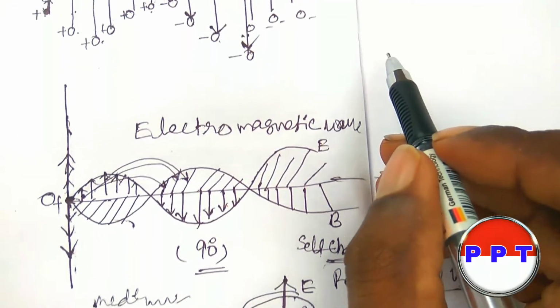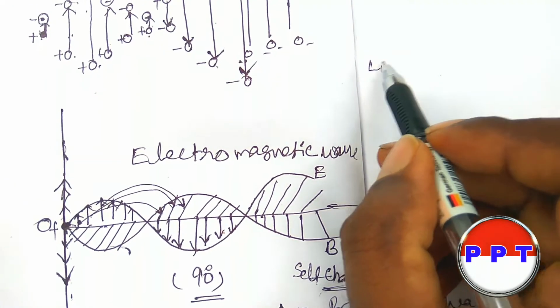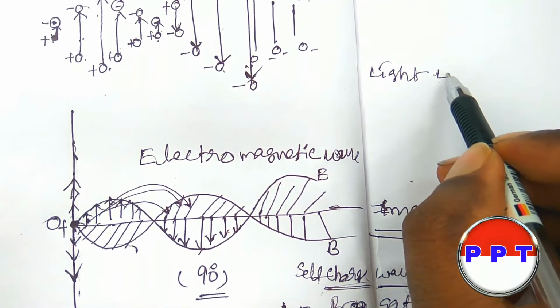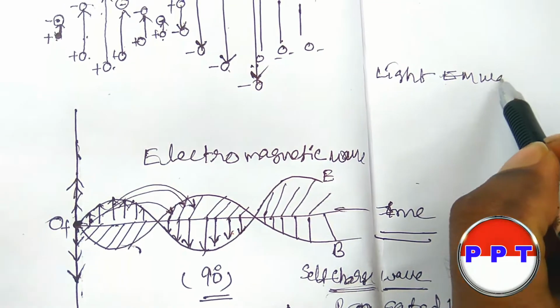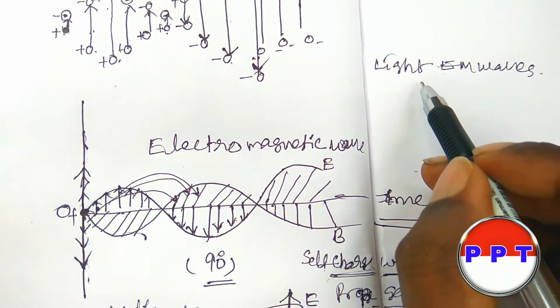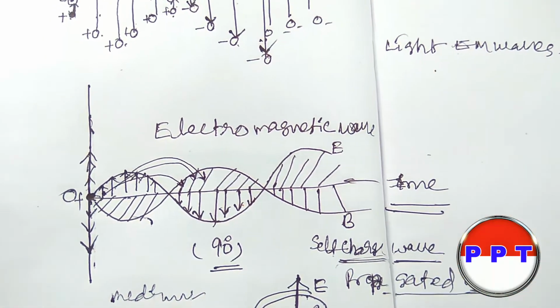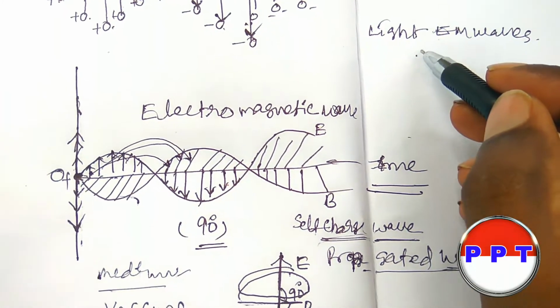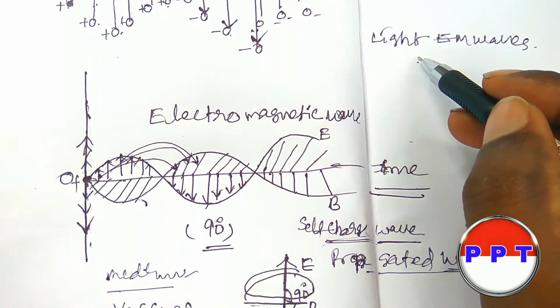We have to understand that light waves also belong to the electromagnetic waves. Light waves are EM waves, right? Light waves come from the sun without any requirement of a medium.